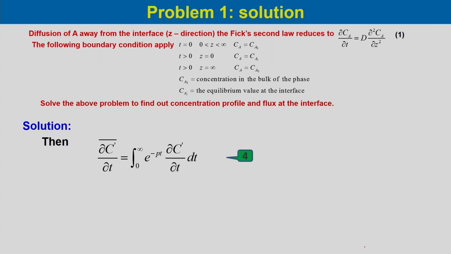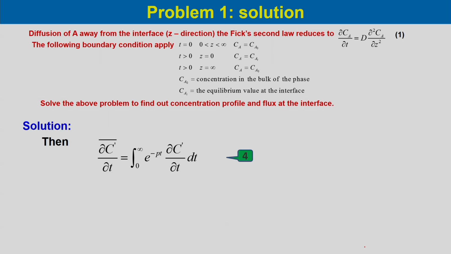Now, in our case, equation 1 is ∂C_A/∂t equal to D ∂²C_A/∂z². So we have to take the Laplace transform of the left hand side, that is ∂C_A/∂t, and also of the right hand side, that is D ∂²C_A/∂z².